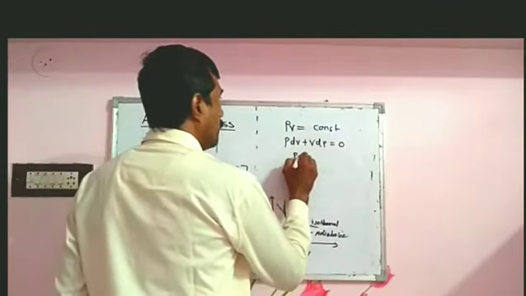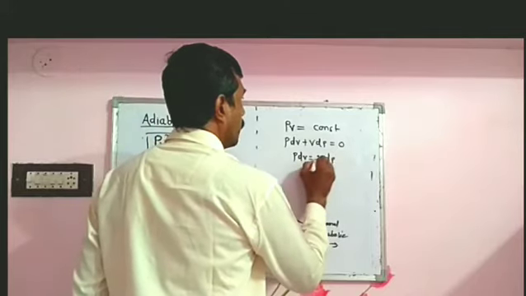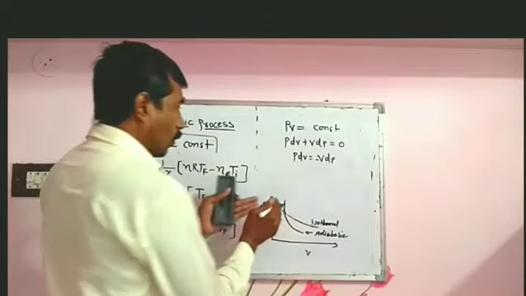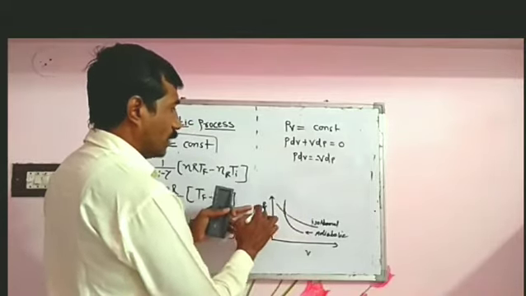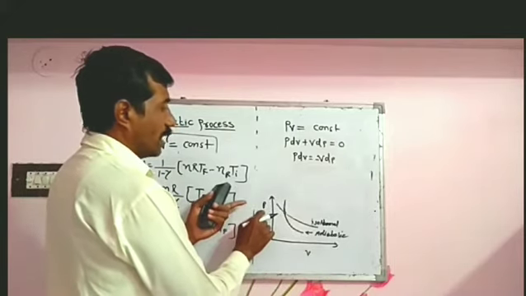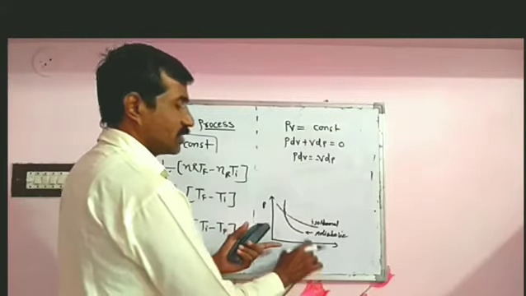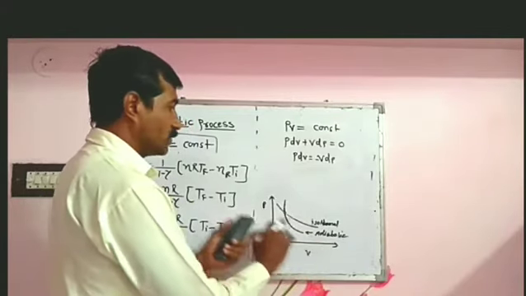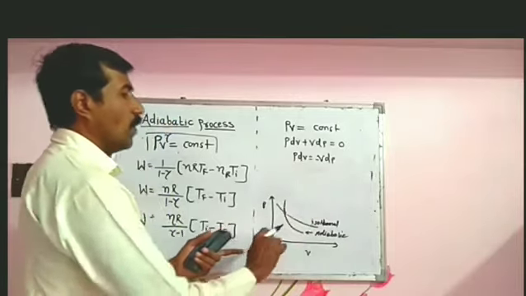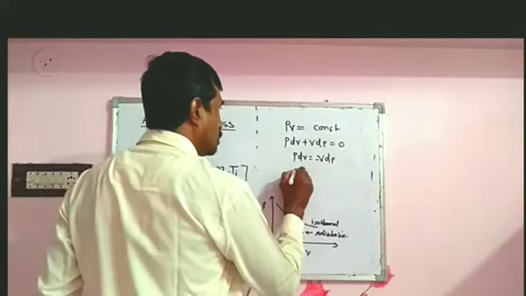PdV is equal to VdP minus VdP, so PdV is equal to minus VdP. And what is the slope of this curve? That is y2 minus y1 upon x2 minus x1. So the y-axis represents P, meaning P2 minus P1, and the x-axis represents V, meaning V2 minus V1. P2 minus P1 is dP, and V2 minus V1 is dV. So the slope of the isothermal curve is dP by dV.